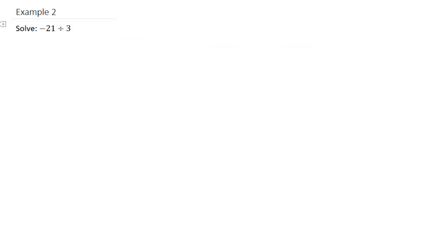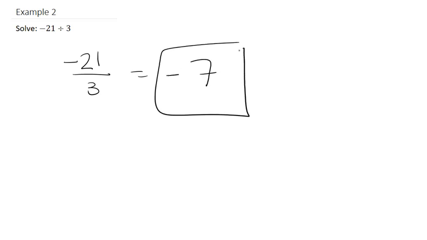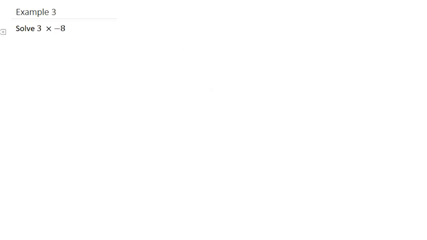Example 2, solve for the following. We have negative 21 divided by 3. So we have a negative number being divided by a positive number. So our answer will be negative. So 21 divided by 3 is 7, but it's negative. So we have negative 7 as our solution. Let's look at one more example.